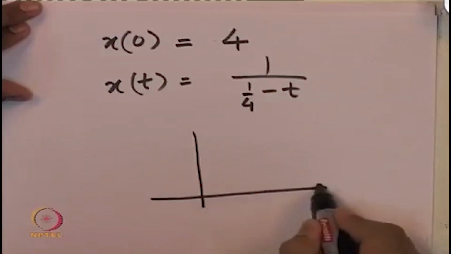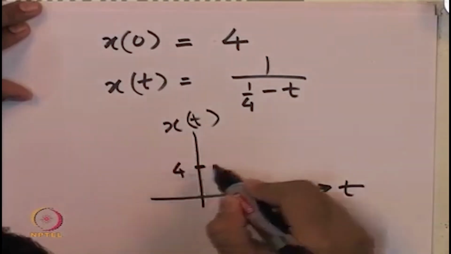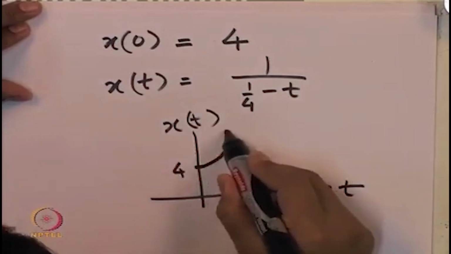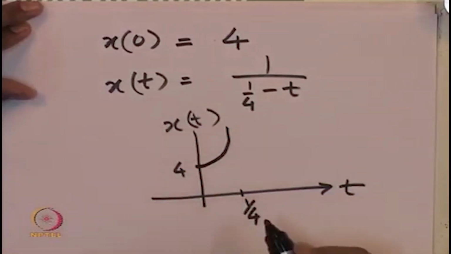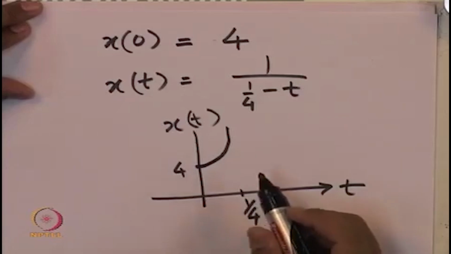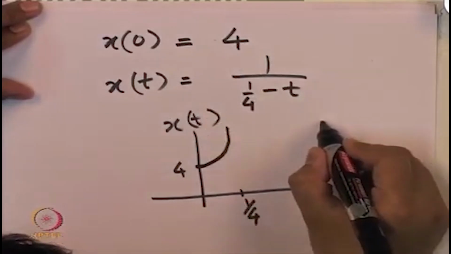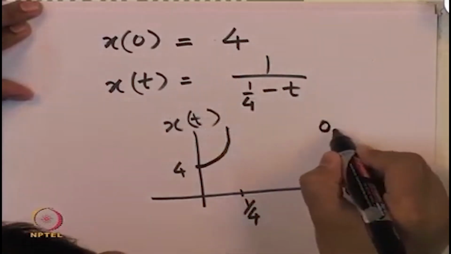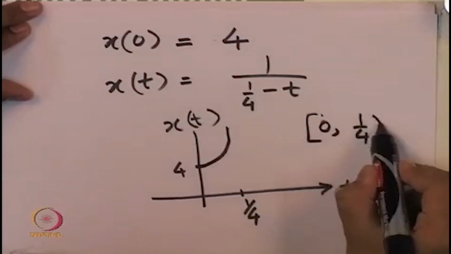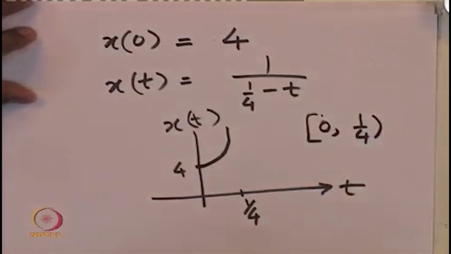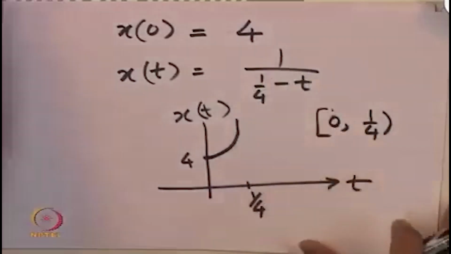In a graph of x versus t, x starts from 4 and it becomes unbounded. So, within a small interval up to 1 by 4, already it is so large that it is unbounded. For this particular initial condition, we are able to define existence of a solution only from 0 to 1 by 4. While it is a closed interval on this side, it is an open interval. For t equal to 1 by 4, this solution does not exist.